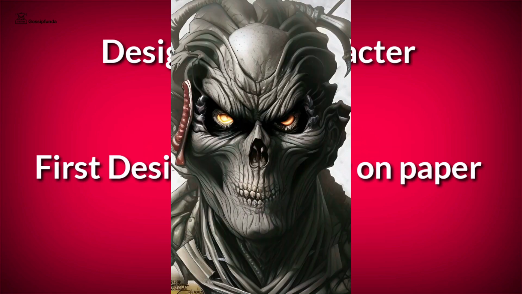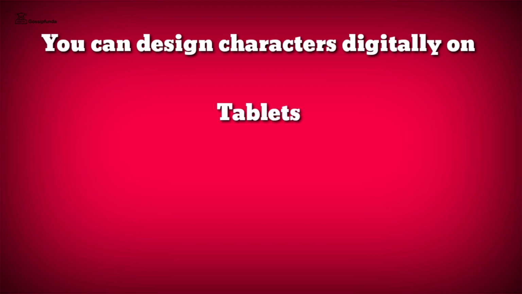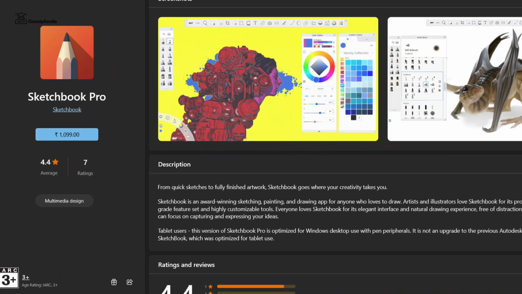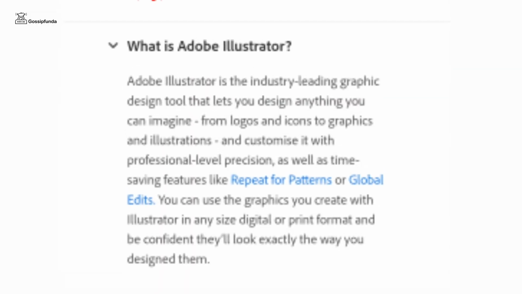So first of all, start designing your own characters. Roughly design it on paper and then design it virtually. You can design your characters on tablets, PC, and even on mobile phones. And for this, you just require a sketching application. For mobile and tablet, you can use Sketchbook and Procreate, and for PC, you can use Adobe Illustrator.